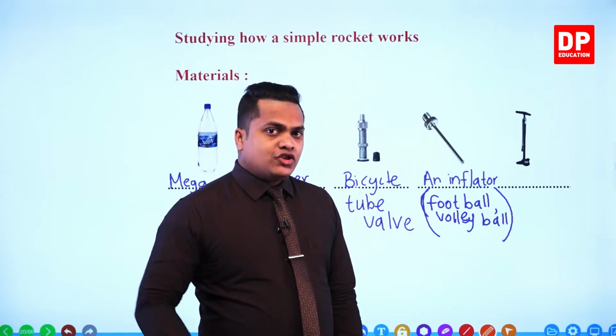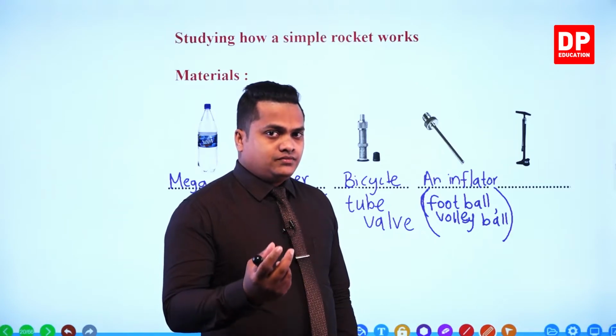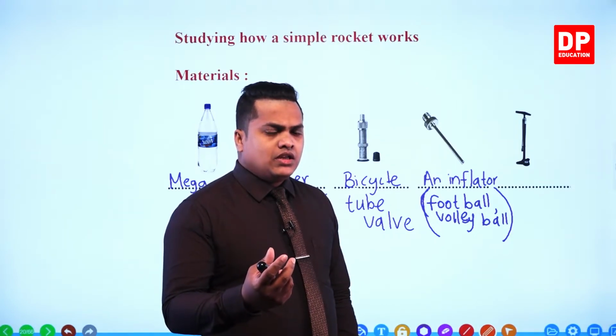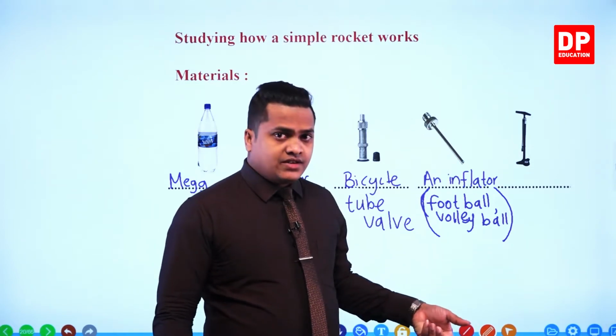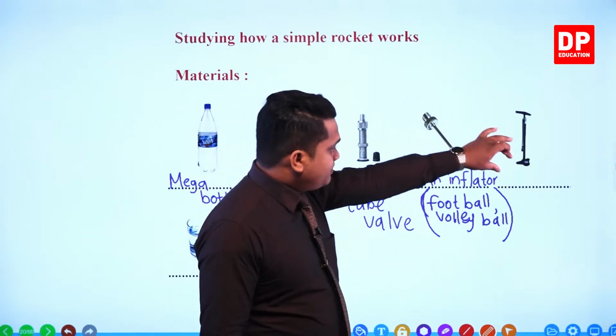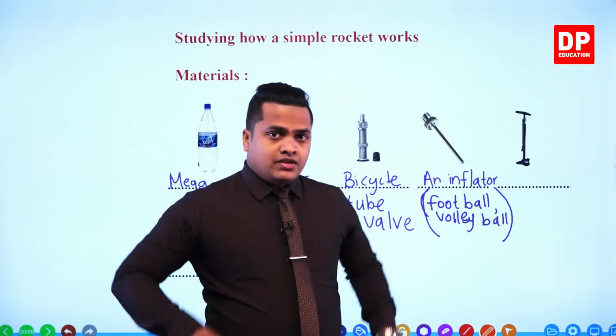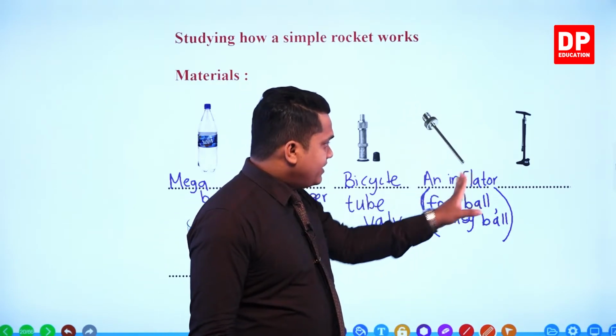So that inflator should be inserted into the valve of the ball, right? Then for this part you connect the pump, then you pump air into the ball. So this part is referred to as the inflator.